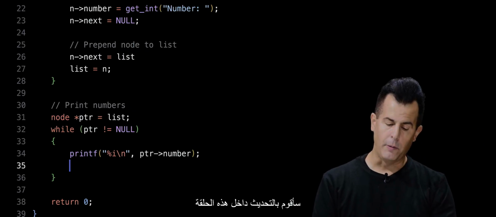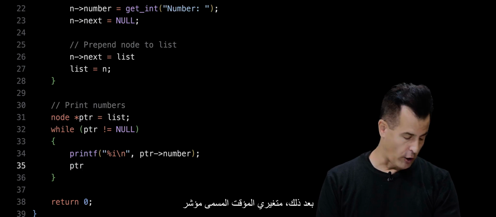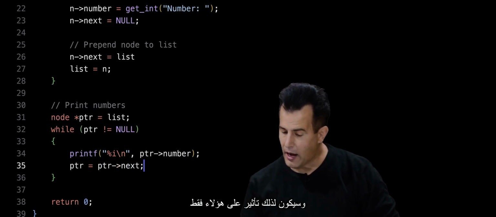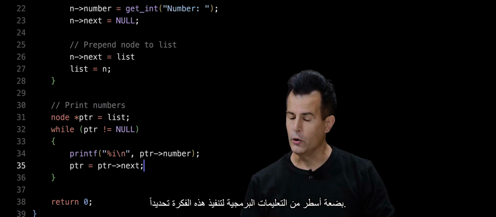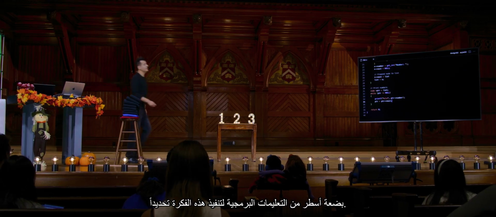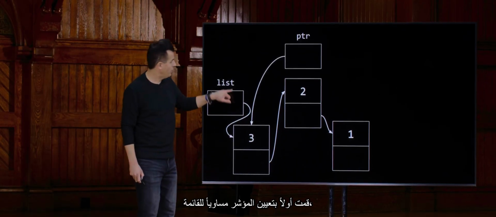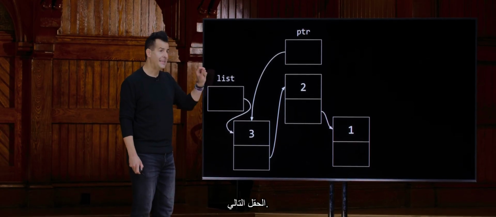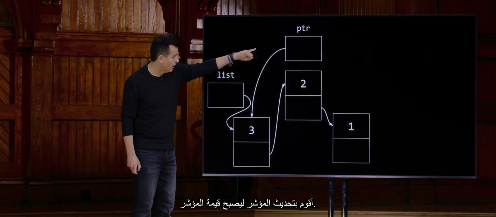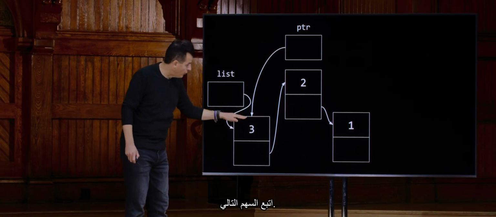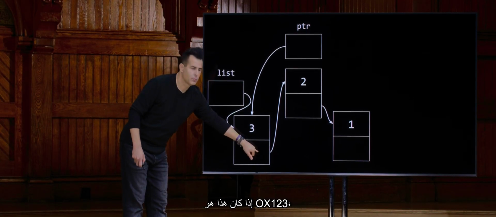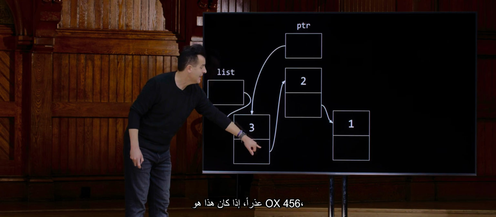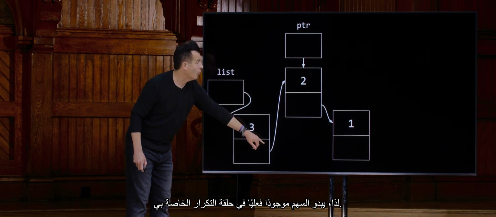Then inside of this loop, after doing that, I'm going to update my temporary variable called ptr to be equal to ptr arrow next. And that will have the effect, with just those few lines of code, of implementing precisely this idea. I first set ptr equal to the list, which happens to point here first. I then do my printf, and then I update the next field. I update ptr to be the value of ptr, follow the arrow, next. So if this is 0x123, for instance, that is what is now in, if this is 0x456, that is what's now in ptr. So the arrow effectively looks there.